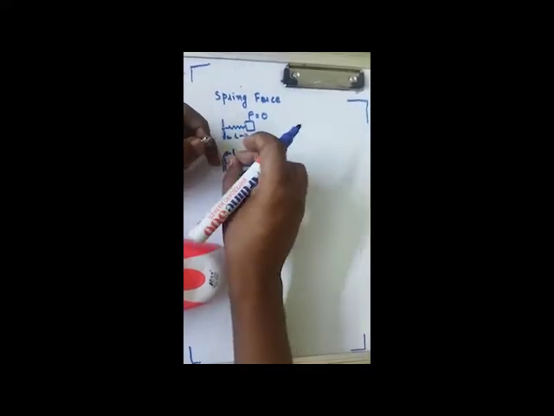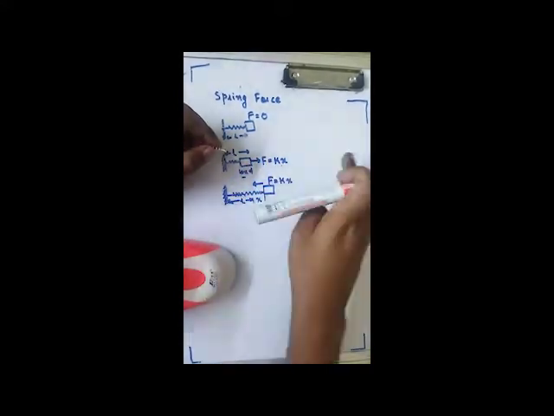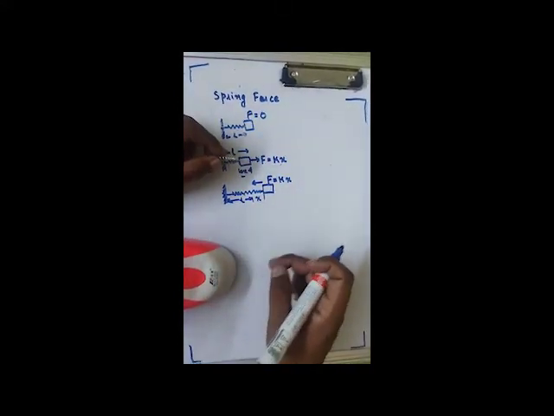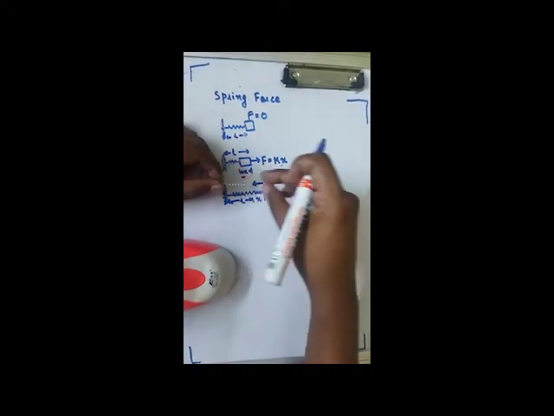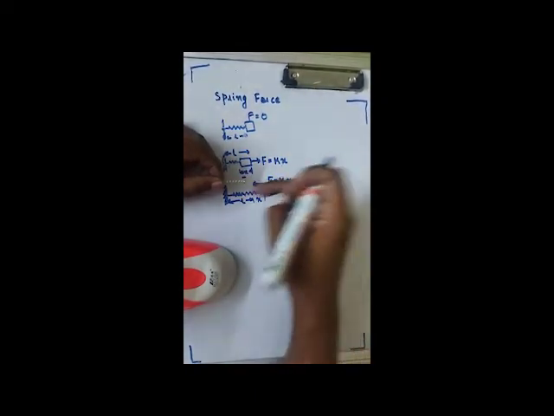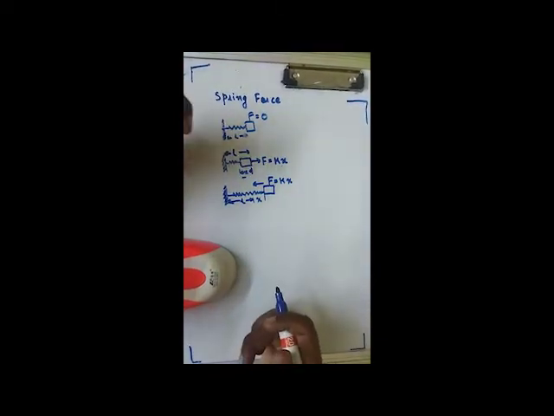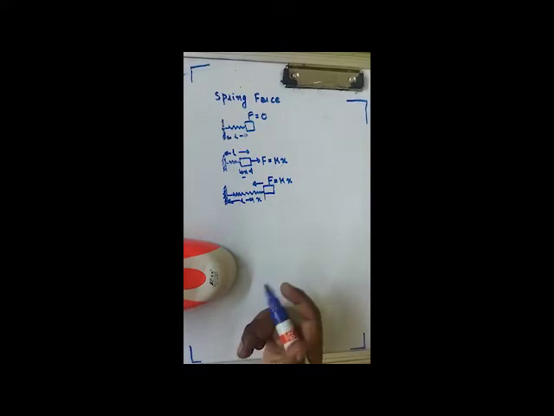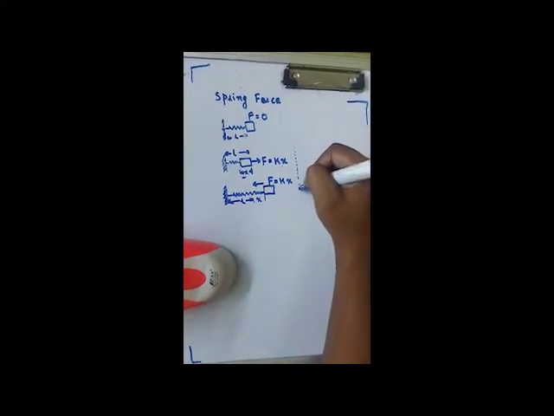Notice out here, when you compress the spring, the spring tries to expand back. That means the spring is forcing the block in the opposite direction. And when we elongate the spring, the spring is trying to pull back to its natural length. That means the spring will always try to go back to its natural length.